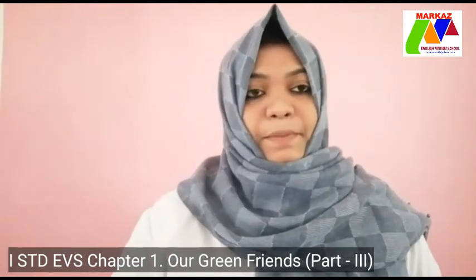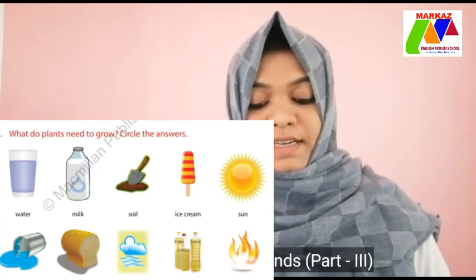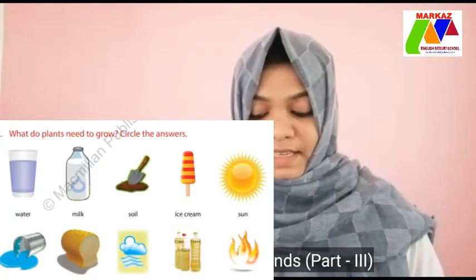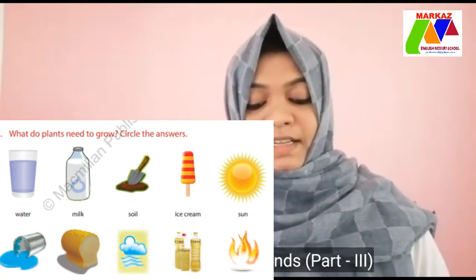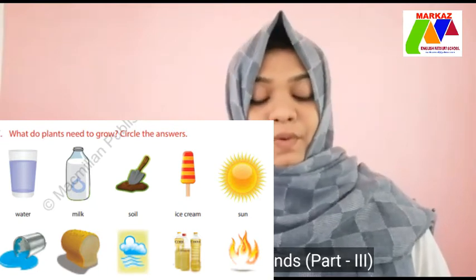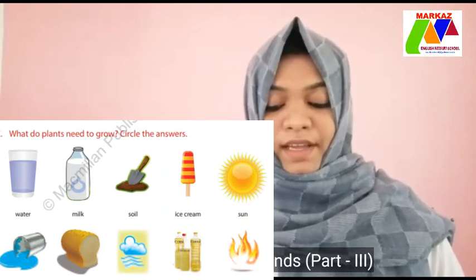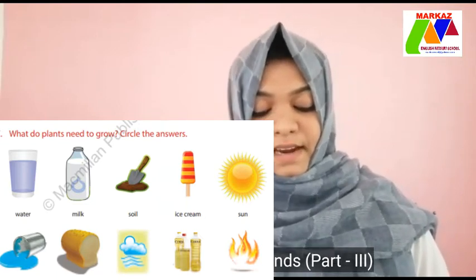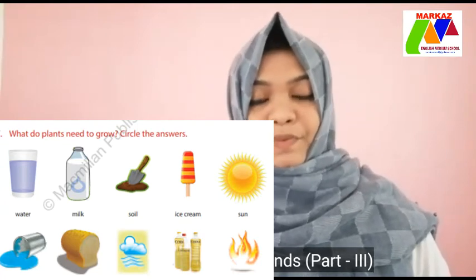Then see. What do plants need to grow? Circle the answers. Here we can see some objects. So you have to circle the things plants need to grow. Water, milk, soil, ice cream, sun, paint, bread, air, oil and fire.